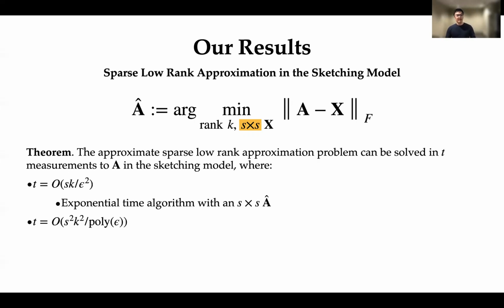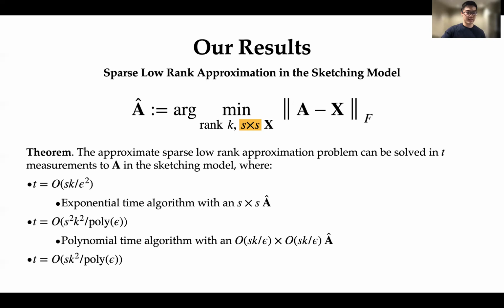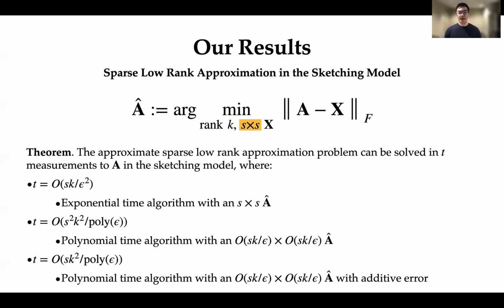Now, this exponential time is undesirable, so our second result is that if we allow for a slightly increased number of measurements, so if we use S squared times K squared over poly epsilon, then we're actually able to get a polynomial time algorithm with the additional caveat that we output a relaxed sparsity. So our output matrix is Sk over epsilon times Sk over epsilon. And finally, we can actually obtain a further improved measurement complexity with polynomial time if we allow for an additive error instead of the earlier relative error notion that I mentioned. So this is all I want to mention for now for these results, and I'll refer you to the full version of our paper for additional details.